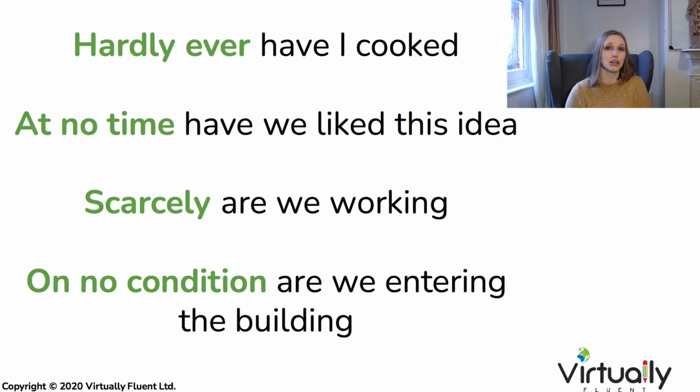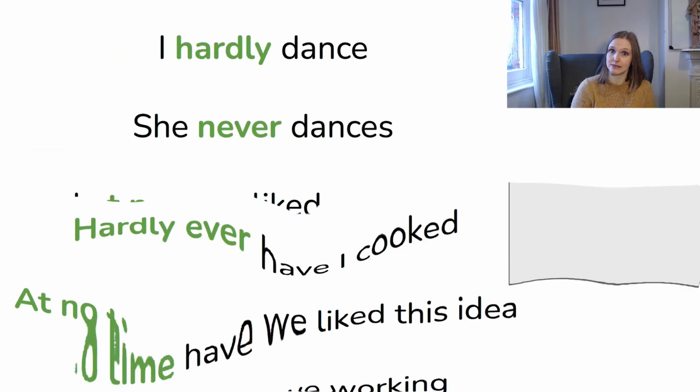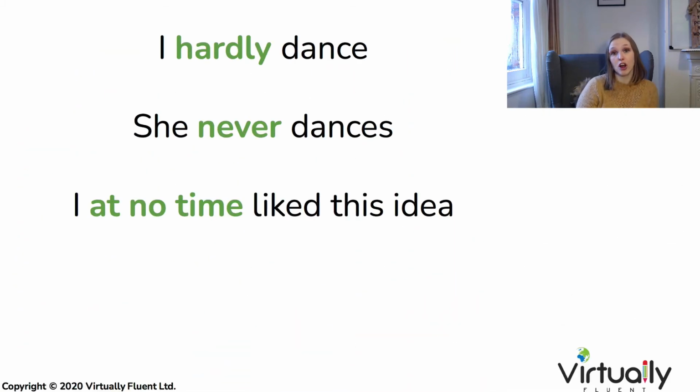And it doesn't matter what kind of structure we're using, the verb to be, an auxiliary verb, a main verb, this is exactly the same for every single negative adverb sentence. The only ones you need to be careful of are the present simple and the past simple tenses. And this is because the auxiliary verb for these tenses isn't present in an affirmative sentence.